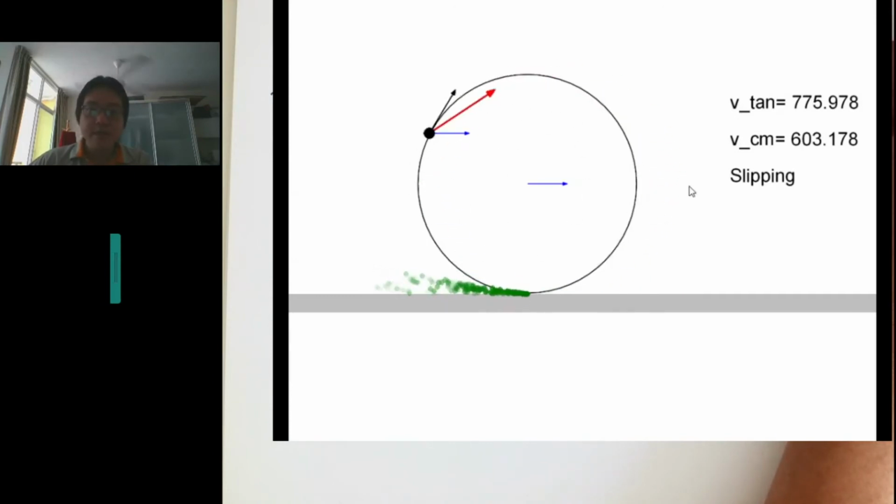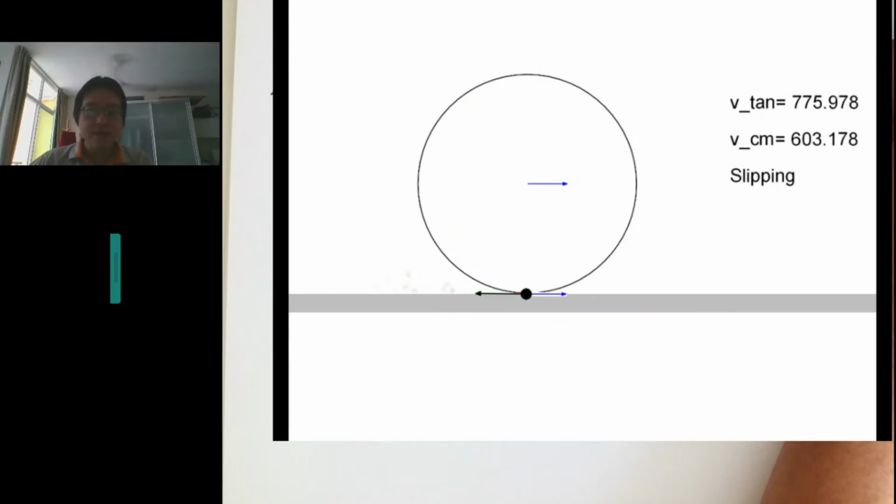It's overspinning against the ground. So if it's overspinning against the ground, what happens at the bottom? The net velocity at point P is going left, so there's going to be kinetic friction acting to the right, right? So it's overspinning, so that's why everything will shoot out in this way, but the kinetic friction is opposite, so it's acting to the right.